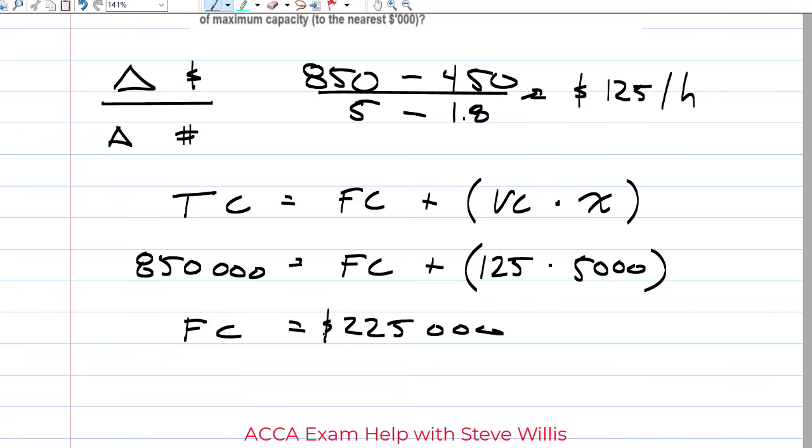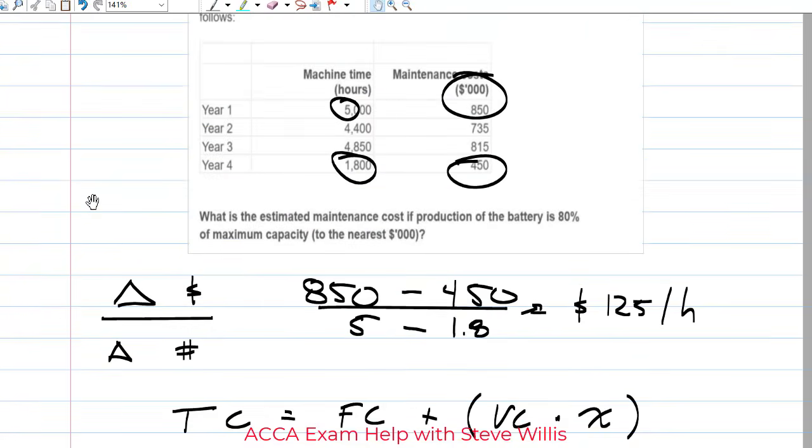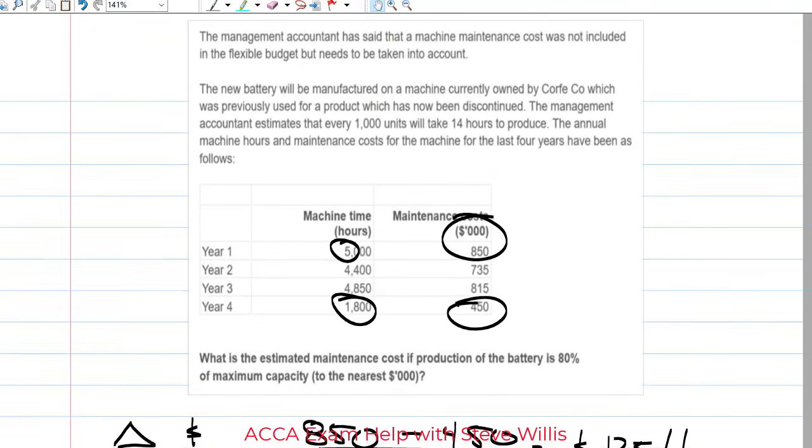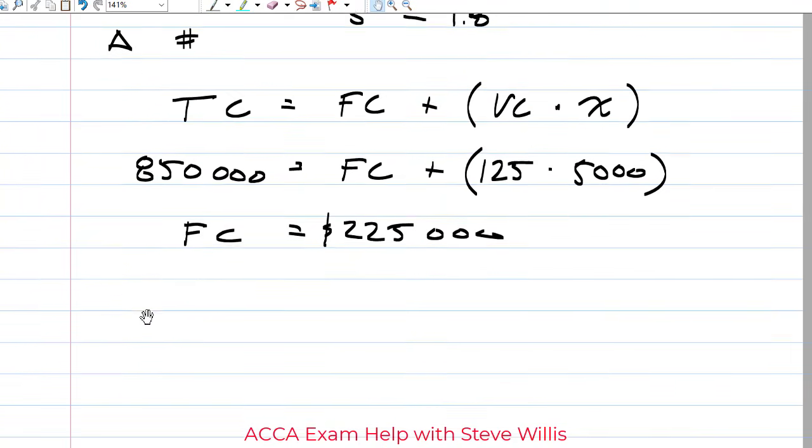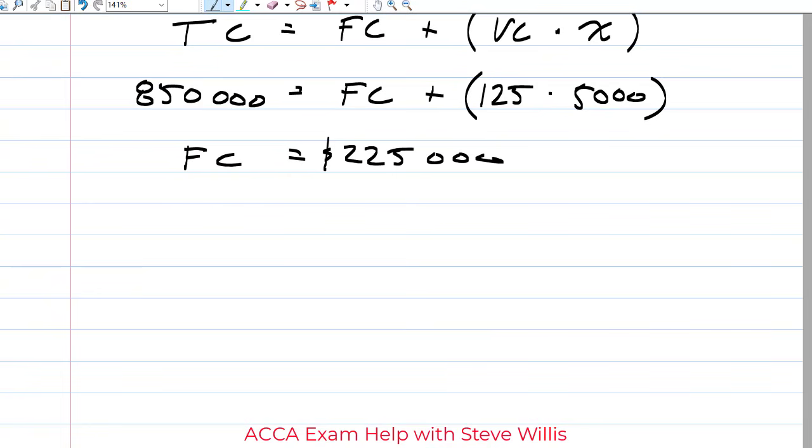And we are trying to understand what is the total cost when we produce 210,000 units. So we need one more piece of information here. Check this out. Every 1,000 units takes 14 hours to produce. If we have 210,000, the total cost will then be 210,000 units divided by 1,000, right?